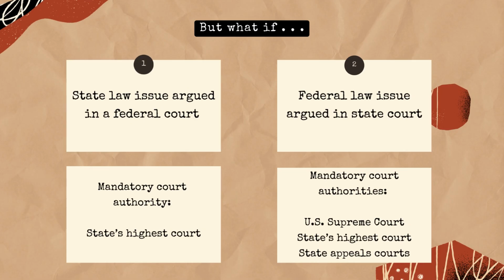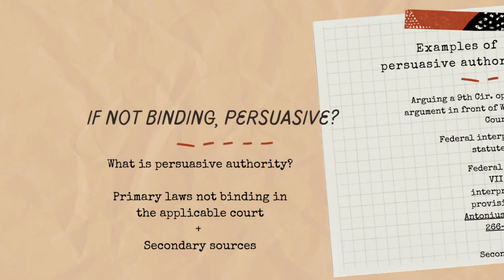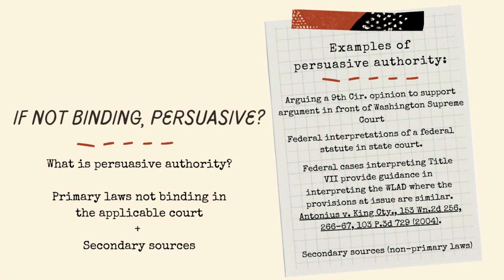Of course, you can also argue a state law claim in a federal court or a federal claim in a state court, but the rules for those circumstances are a bit too complicated for this video. And in the end, if you cannot find any mandatory authority for your future claims, you may have to use persuasive authority. Think of persuasive authority as just that, persuasive, and it could be any law that is not already mandatory or binding. If a primary law is not binding on your claim, you can maybe use that law to persuade a court. Secondary sources are also used as persuasive authority, and the examples listed here are just some ways you can persuade a court to rule your way in the absence of mandatory authority.